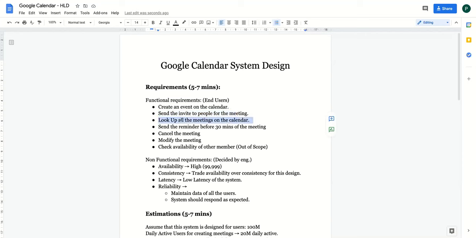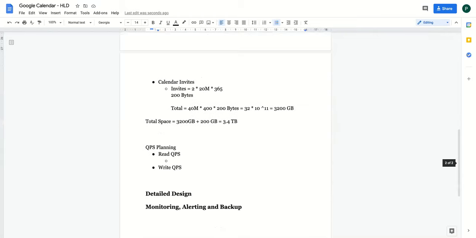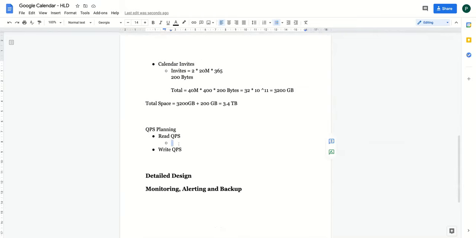Now look up all the meetings. So this is my read. Send the reminder is like a notification. Cancel meeting is write, modify meeting is write, check availability of other members is read. So what is read for us? Create, cancel, and modify. These are the writes, sorry, these are the writes for us.